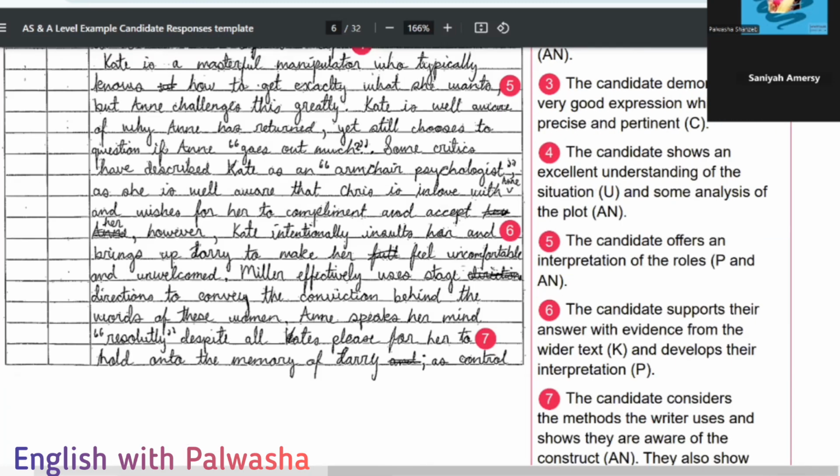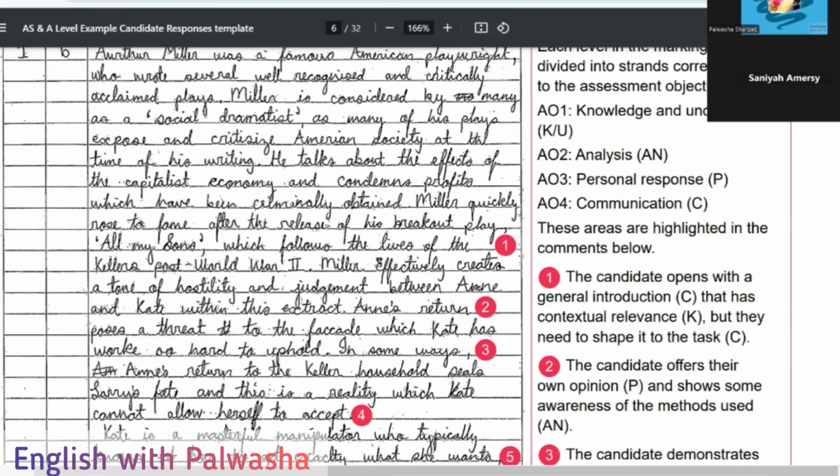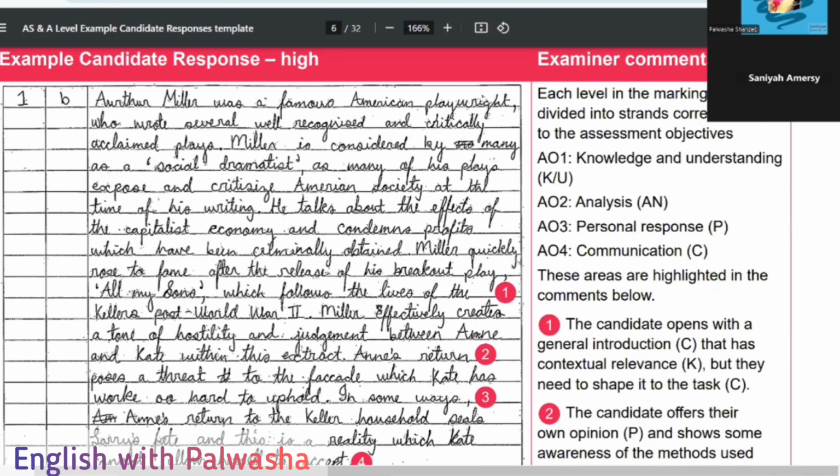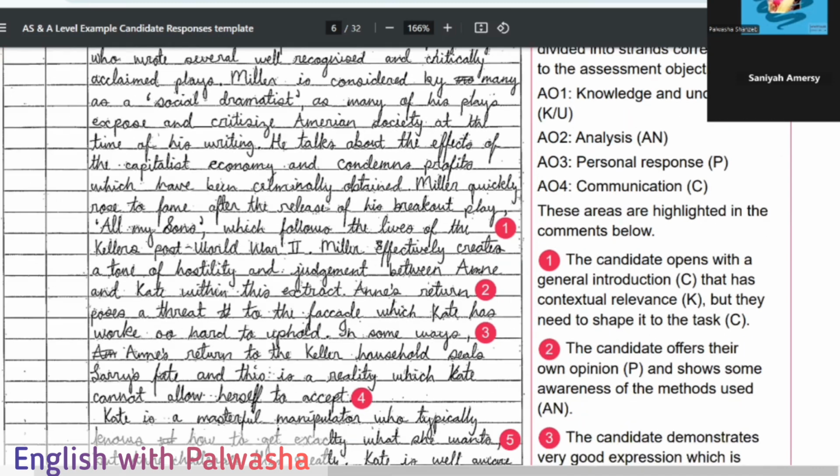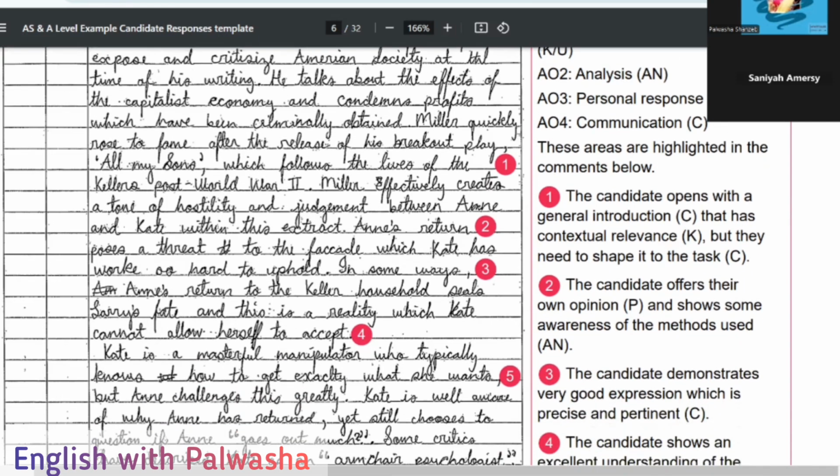In A levels, we have to write 600 to 900 words. Basically, we used to get that. So between that word limit, if we have to reach it, we need to create almost 8 to 9 paragraphs in 600 words. We have to go above 600. We have to create 8 to 9 paragraphs. So the first paragraph should be properly according to who the writer is, and then the audience, tone, and the purpose. Okay, so moving on to the second one, where the candidate offers their own opinion.